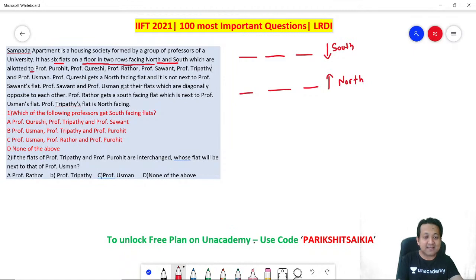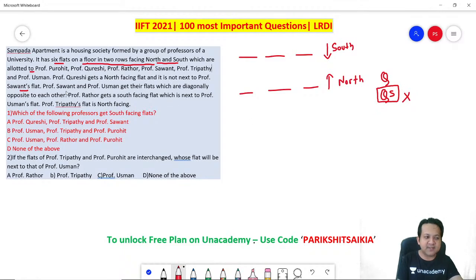Professor Qureshi gets a north-facing flat and is not next to Professor Sawan. So Qureshi is Professor Q, somewhere out here in the north-facing flats, but he is not next to Professor S. So Q and S are not next to each other. Just make a note of it.